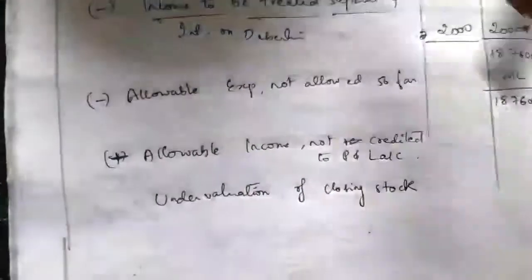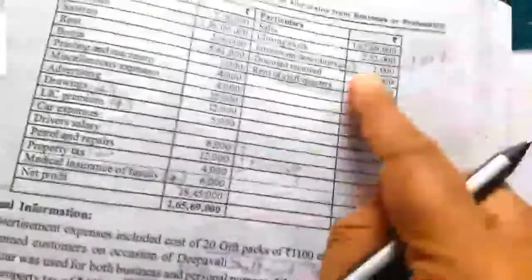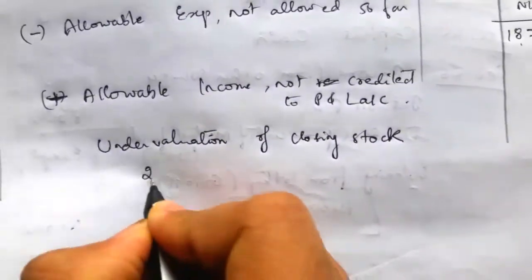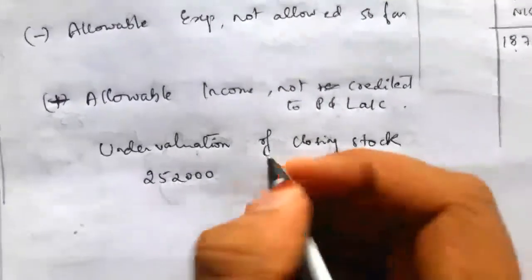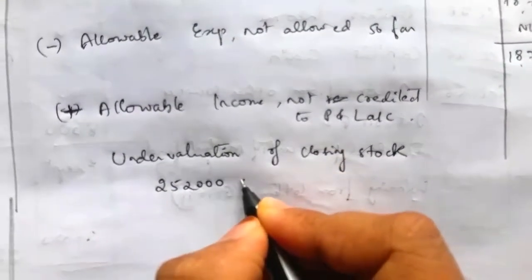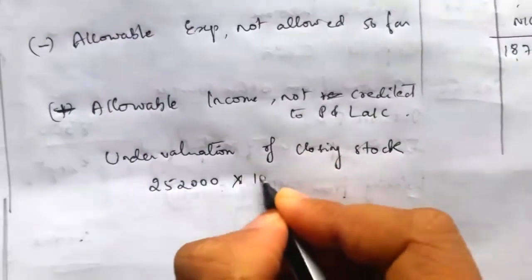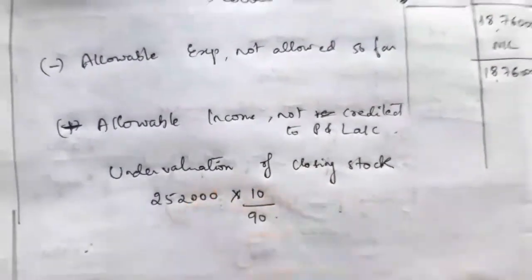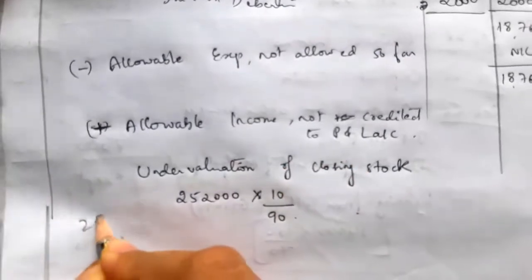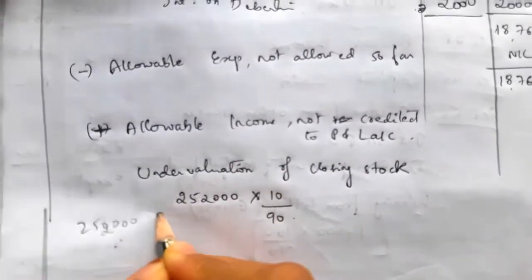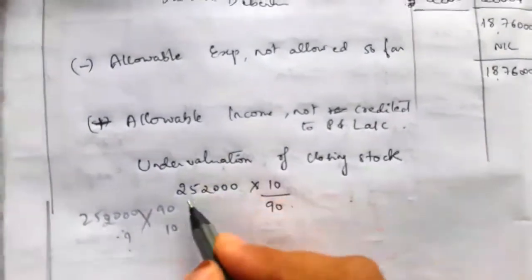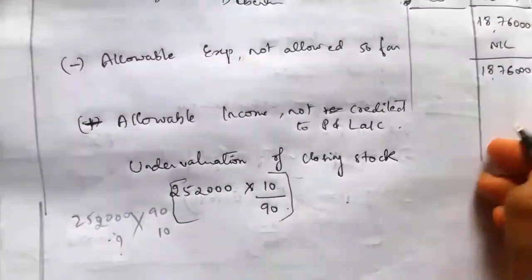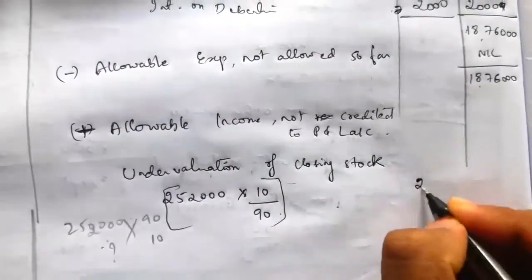So what is the given value? Closing stock value is 2,52,000. So 2,52,000 is given for 90%, means undervalued. Then for 10% how much? So it will be 2,52,000 into 10 divided by 90 is the calculation. So you will get the undervaluation of closing stock equal to 28,000.